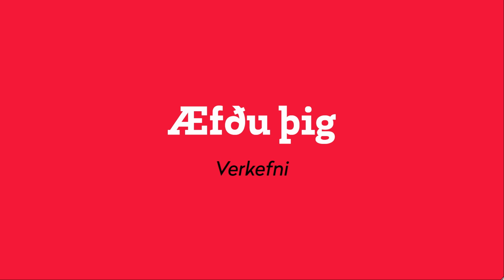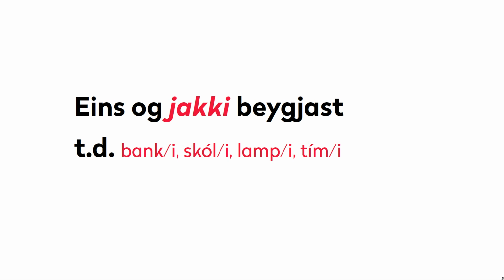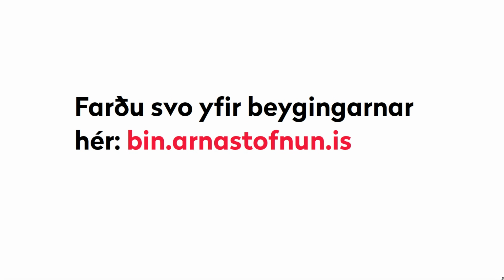Now stop here and practice. Æfðu þig. Here are four other masculine weak nouns: banki, skóli, lampi and tími. Practice writing out the declensions for these, both with and without the definite article. And when you're done, go to the online inflectional tool. You'll find the link below the video. Go to the online inflectional tool and check your answers.